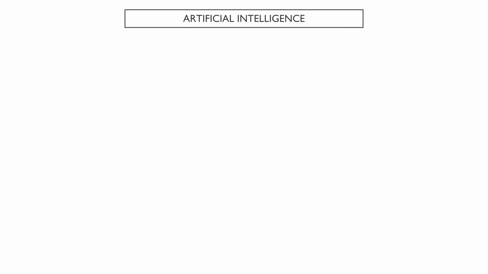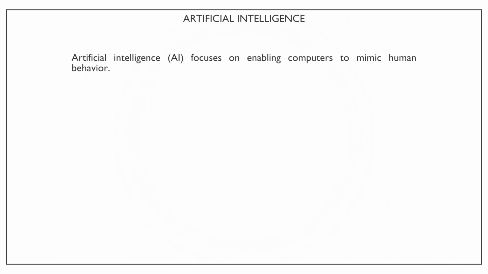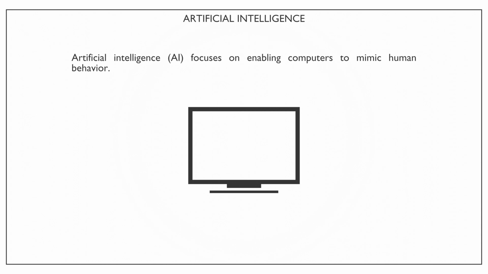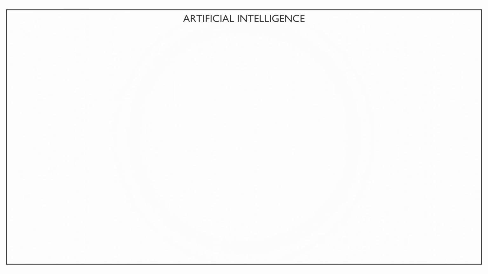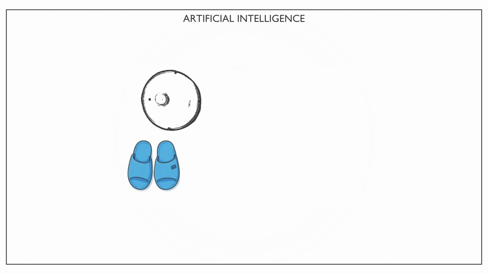Artificial intelligence, or AI, is a huge field, and it's a branch of computer science. It is all about enabling computers to mimic human behavior. This includes things like seeing, understanding language, and making decisions. One great example of AI is the robot vacuum cleaner. It can see objects like your slippers. When it spots them, it knows to avoid them, and when you give it instructions, it turns those into actions.